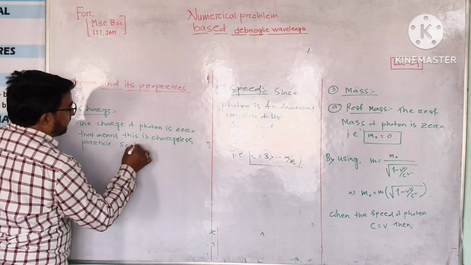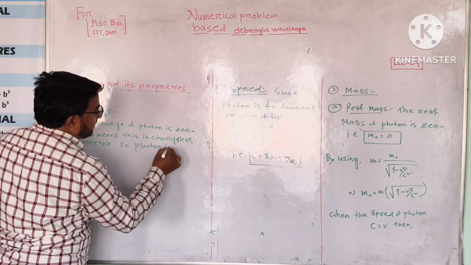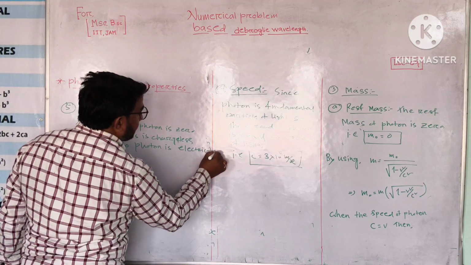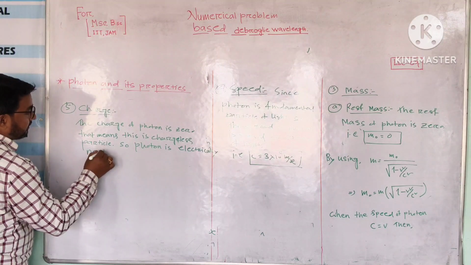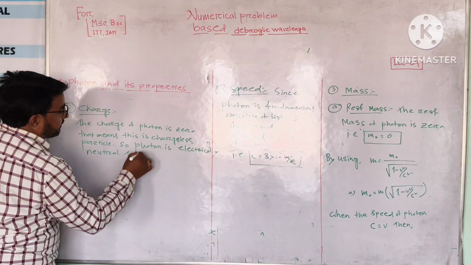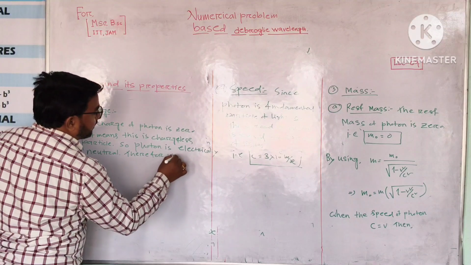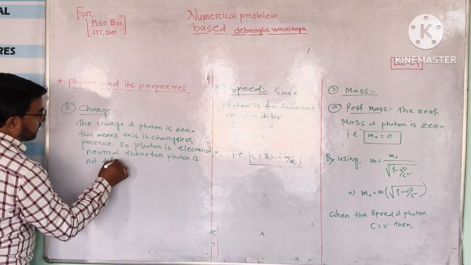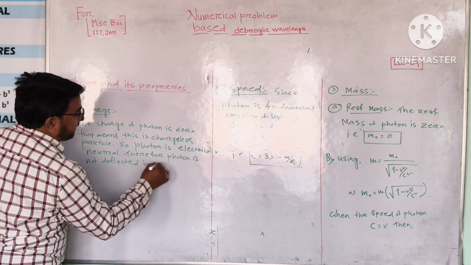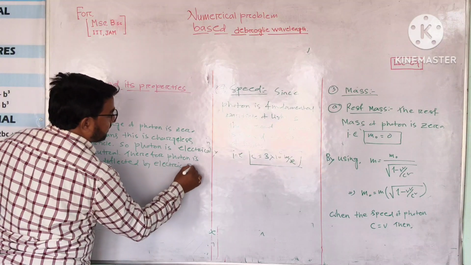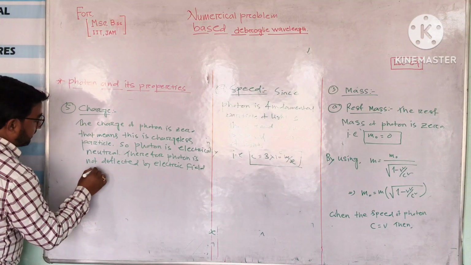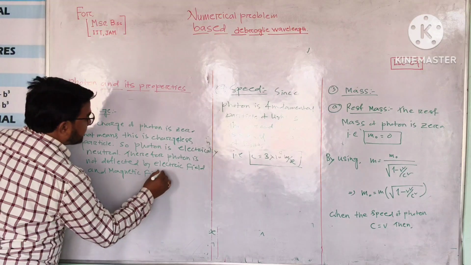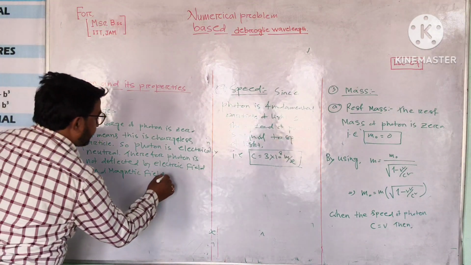So photon is electrically neutral. Therefore photon is not deflected by electric field and magnetic field. So this is our number 5 characteristics of the photon.